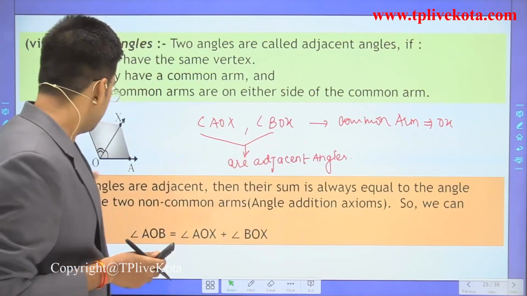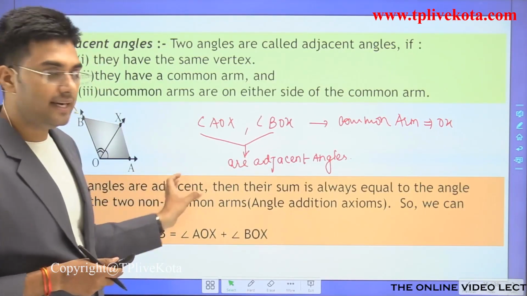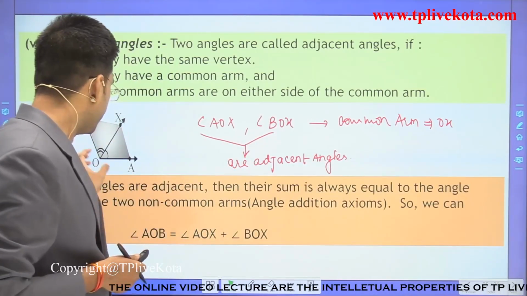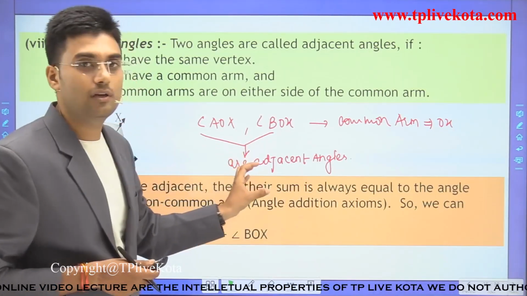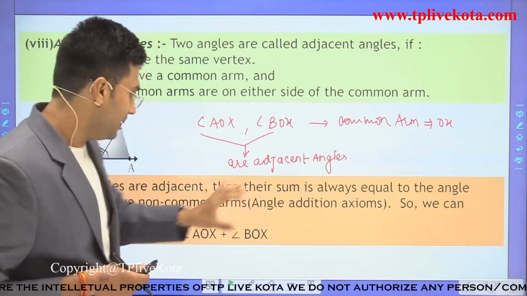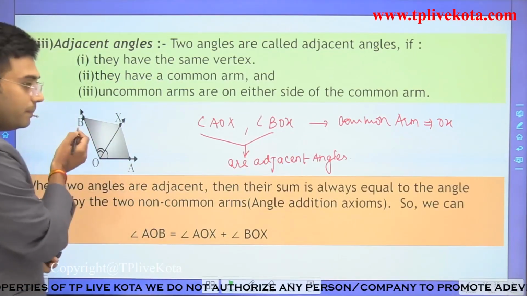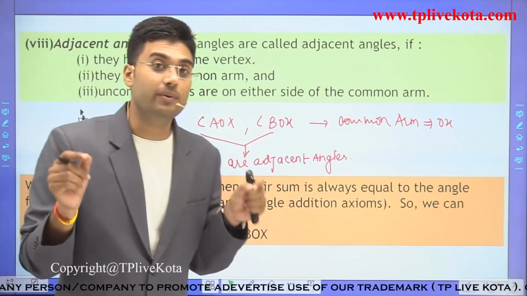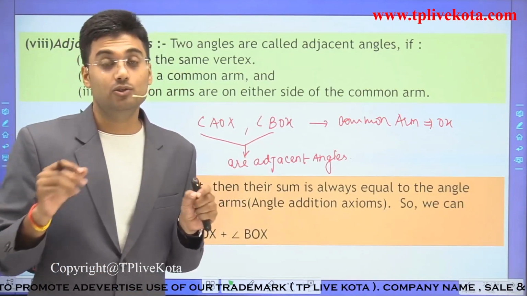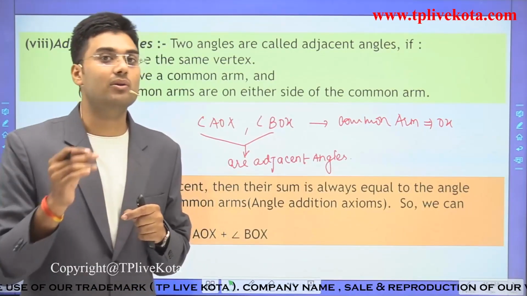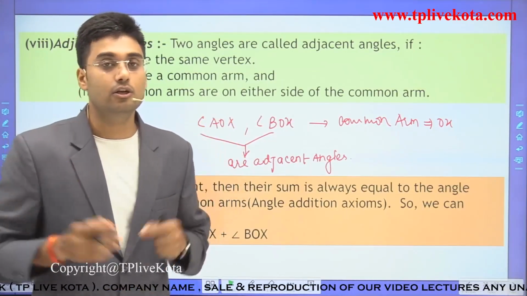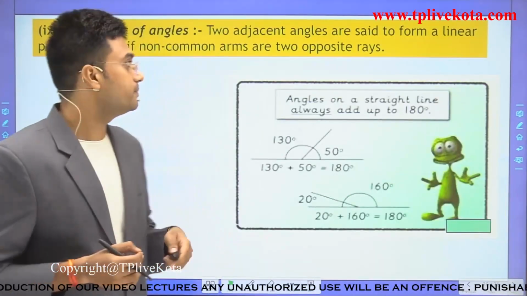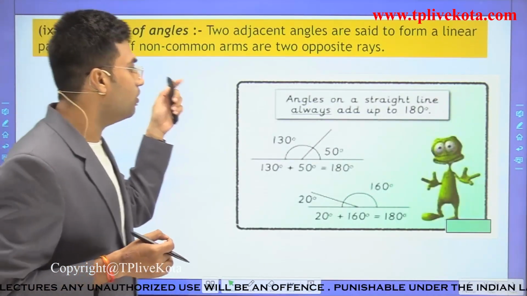So it is: when two angles are adjacent, then their sum is always equal to the angle formed by the two non-common arms. And we can write this statement as angle AOB is equal to angle AOX plus angle BOX. Clear? So students, I hope you understand about the adjacent angles. After the adjacent angle, the next type of angle is linear pair of angles.